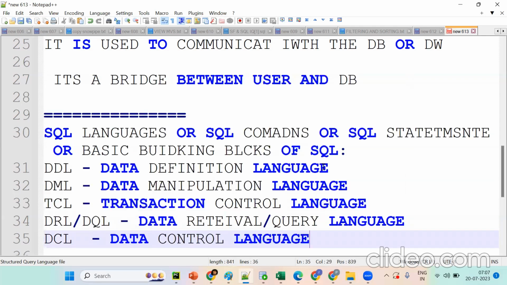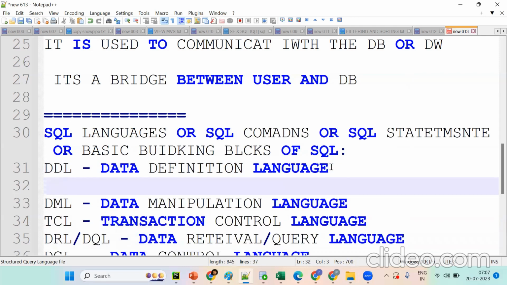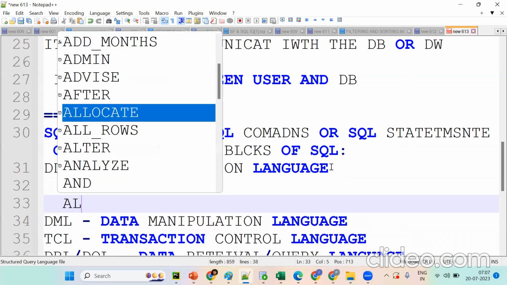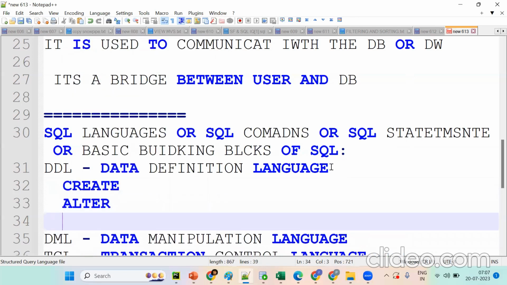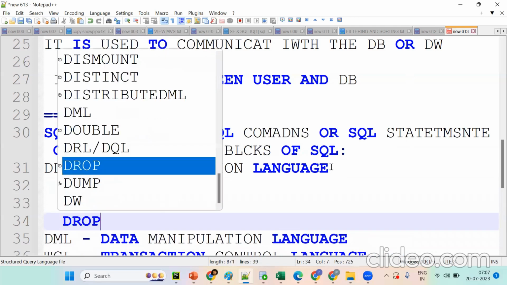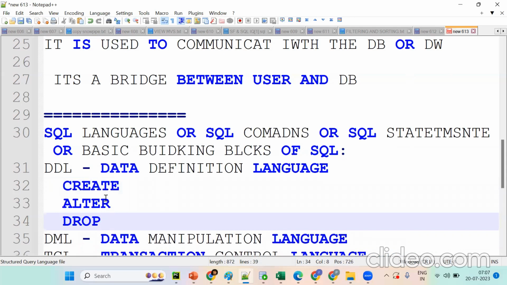Now, in detail, how many commands do we have? We have create, alter, drop. Remember, you should not just say it; you should understand that definitions go under DDL. Update is for what command?